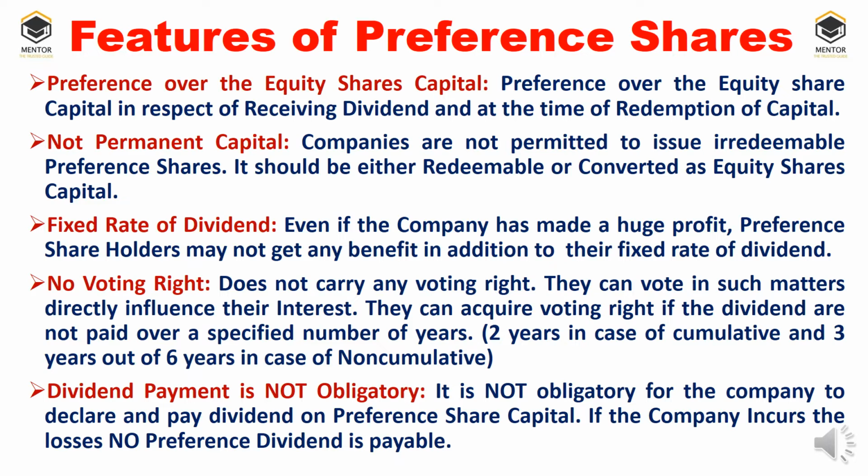Fixed rate of dividend. Even if the company has made huge profit, the preference shareholders will get a fixed amount of dividend only. No voting right. Preference shareholders do not carry any voting right. They can vote in such matters which directly influence their interest. They can acquire voting right if the dividends are not paid over a specified number of years: 2 years in case of cumulative preference shares, 3 years out of 6 in case of non-cumulative preference shares. Excluding these two situations, these people will not have any voting right.